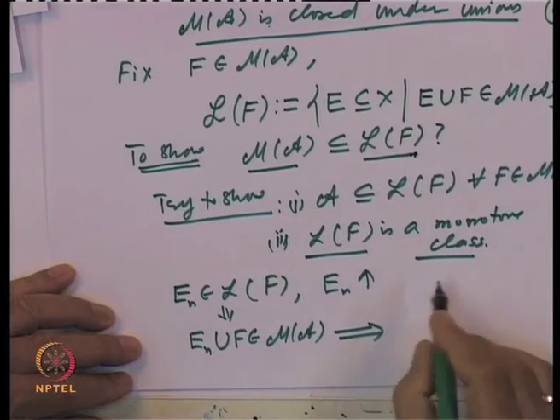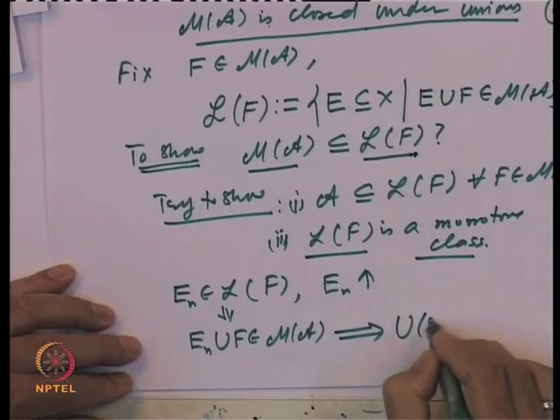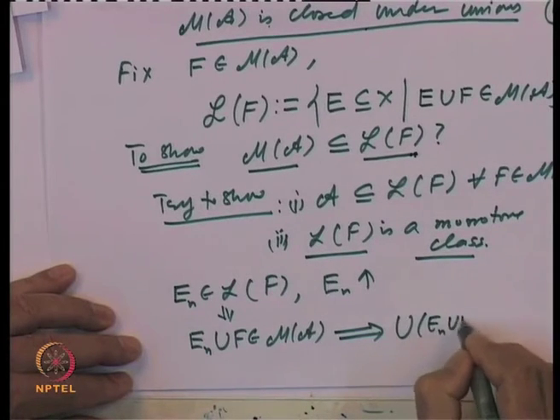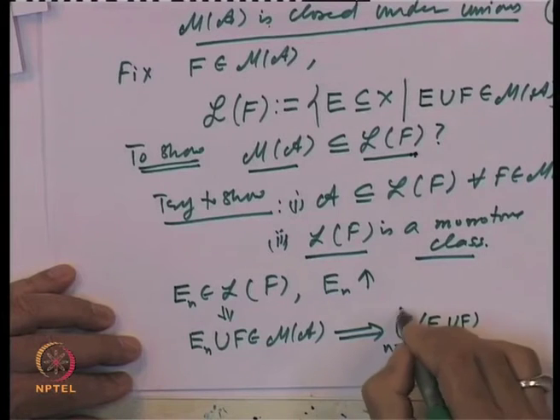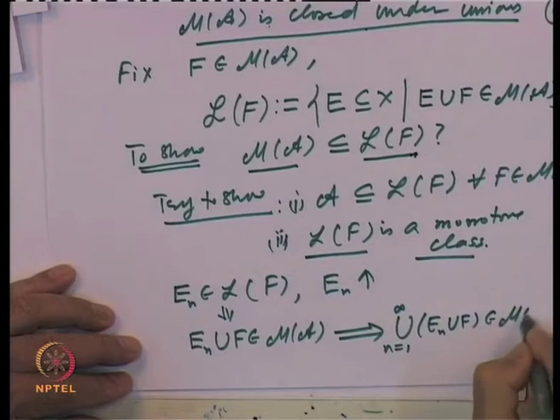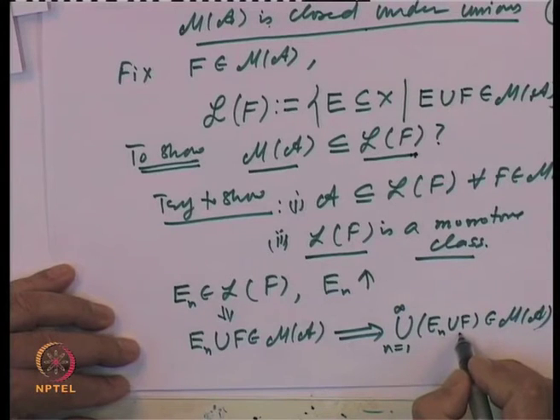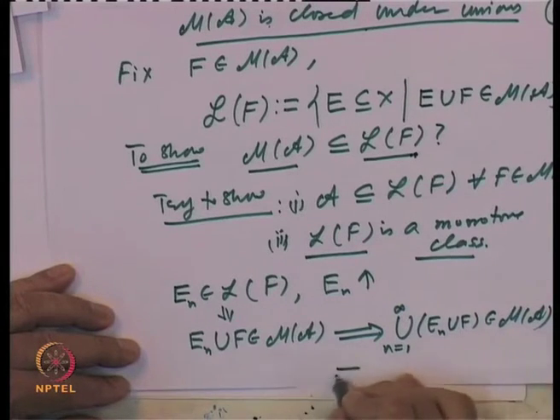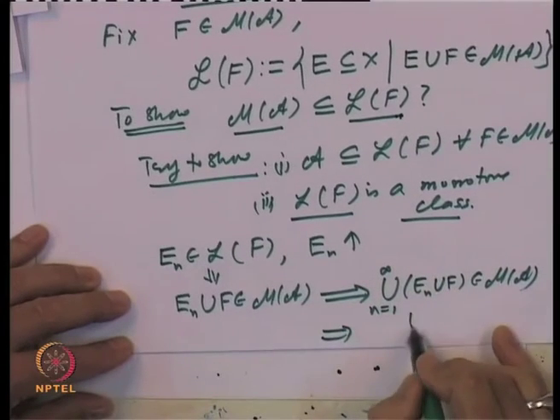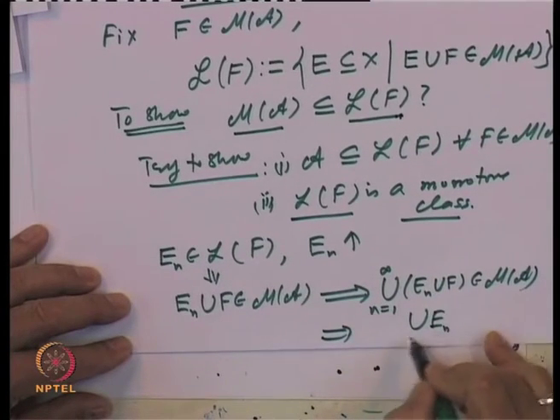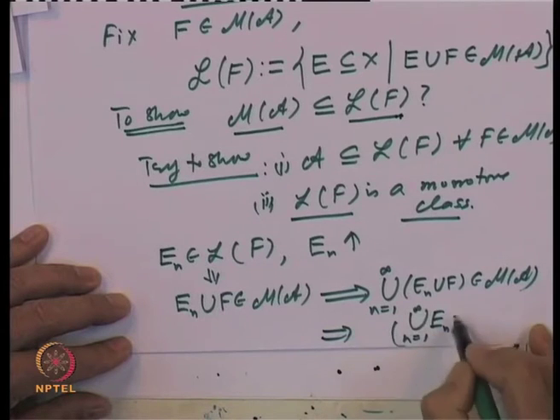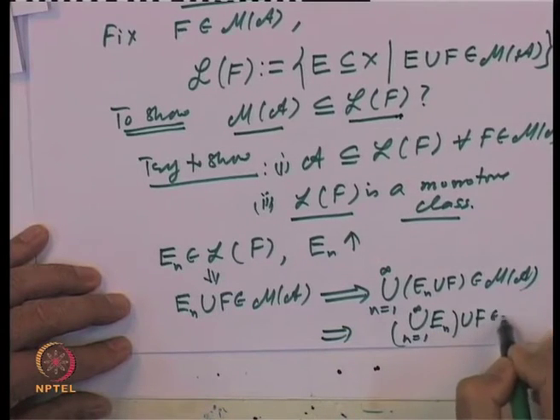So the union of the E n union F belongs to M of A, which is the same as saying that the union of E n's union F belongs to M of A.